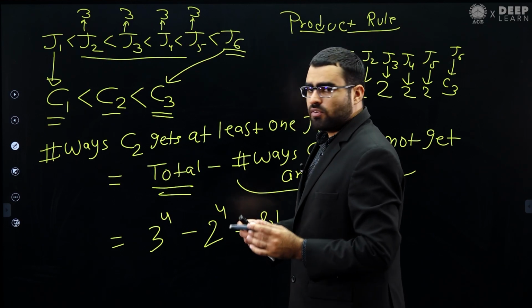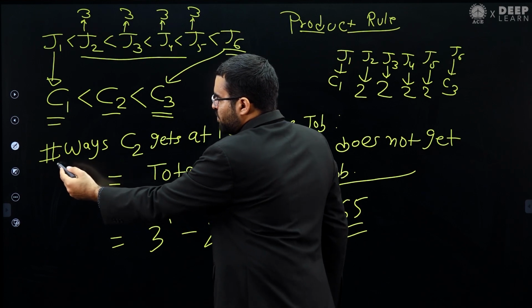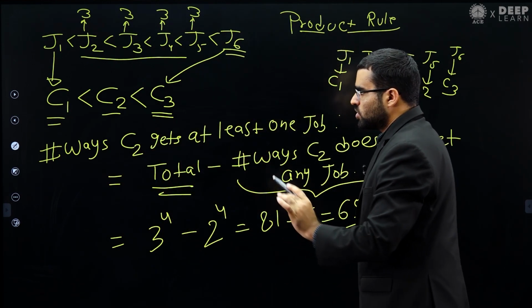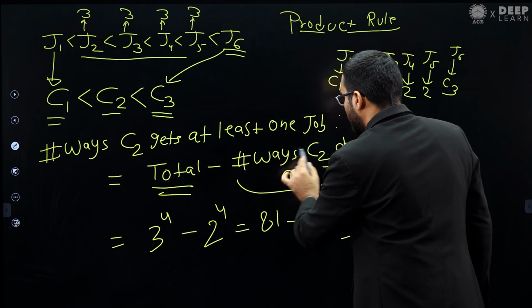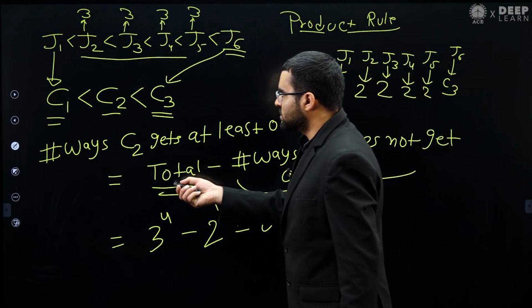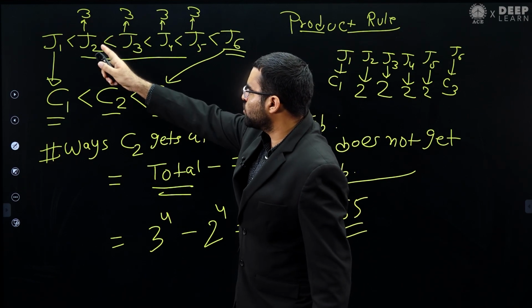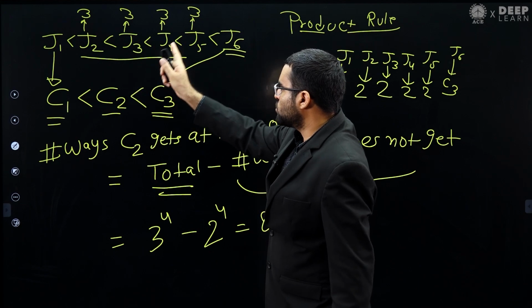So basically he wants us to find the number of ways such that C2 gets at least one job. That will be the total number of ways minus the number of ways such that C2 does not get any job. For total number of ways, for each of these 4 jobs we have 3 choices. For J2 we have 3 choices, for J3 3 choices, and so on.